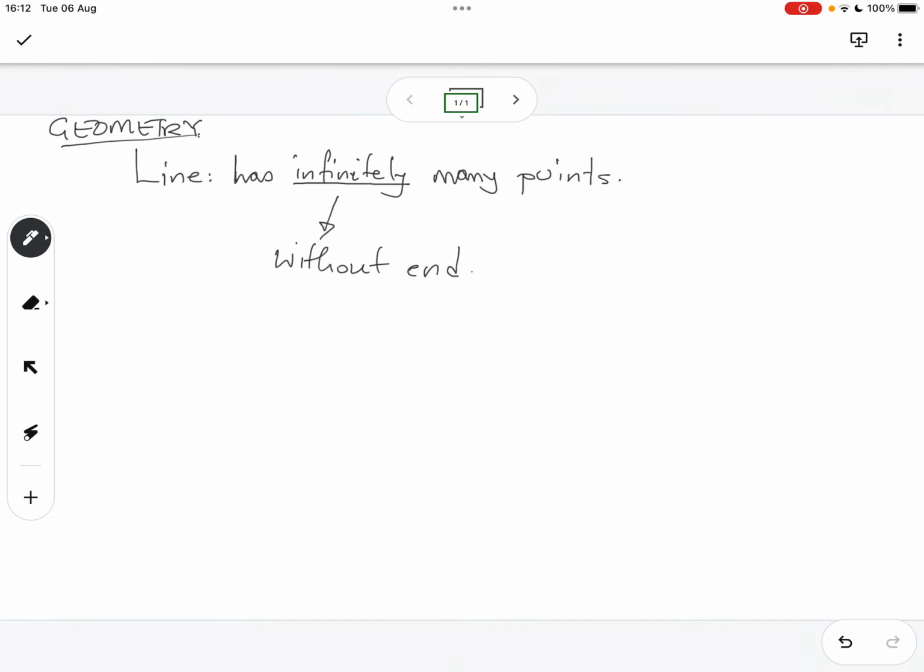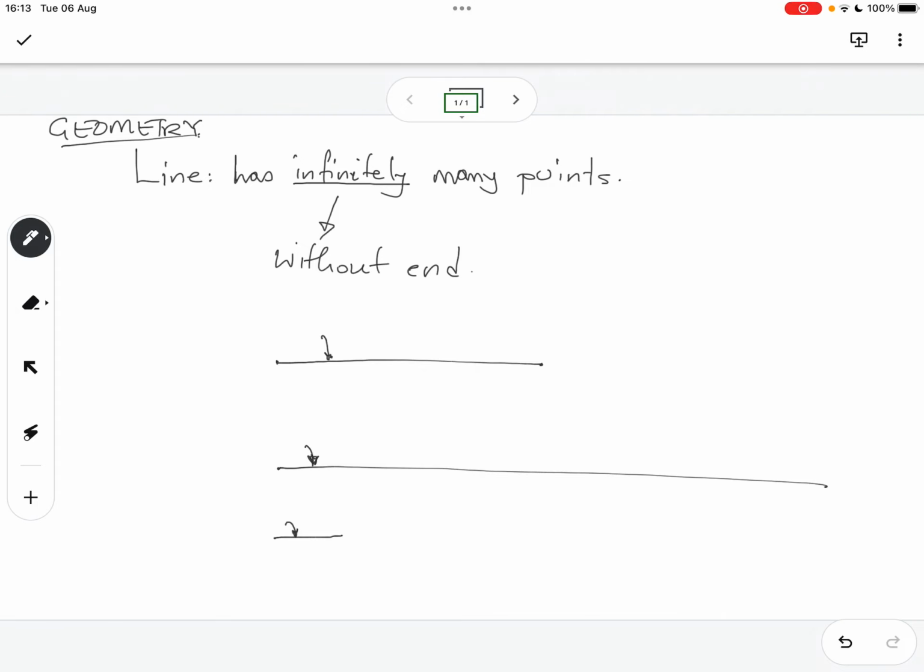So any line you can think of has infinitely many points, even if it's this distance here, or that distance there, or that distance there. The points inside each of these lines are infinitely many.